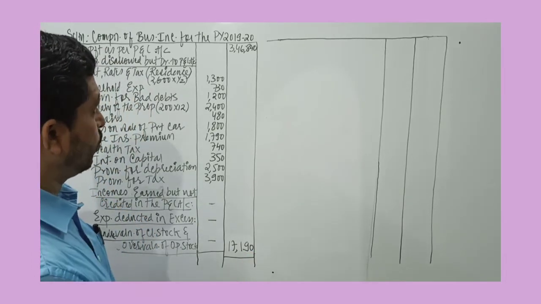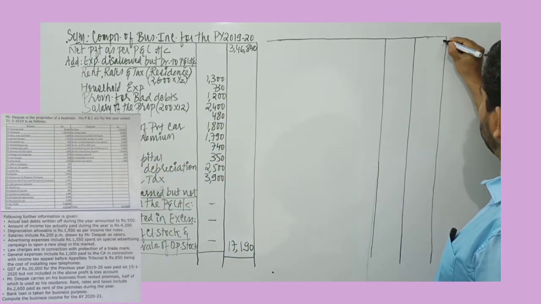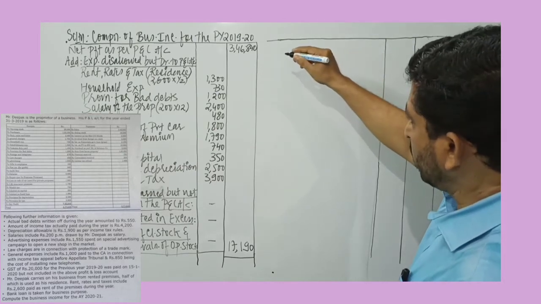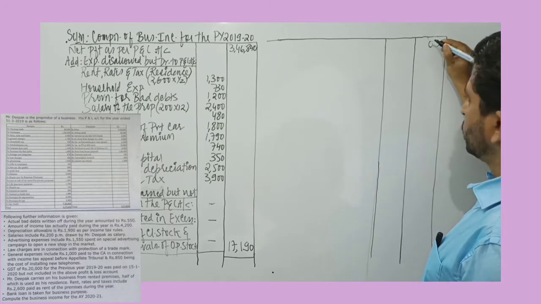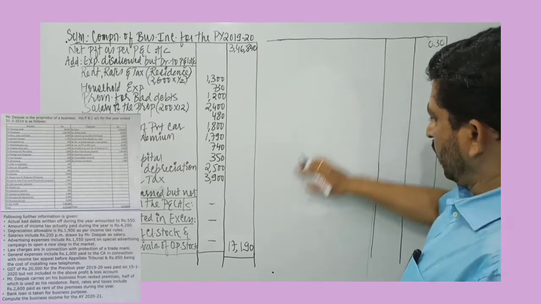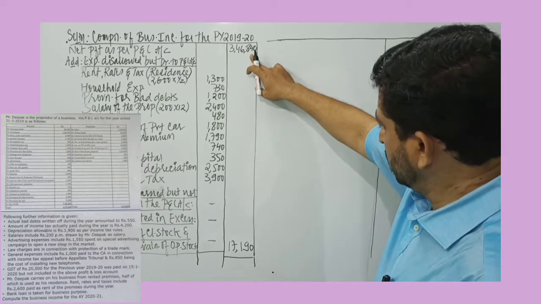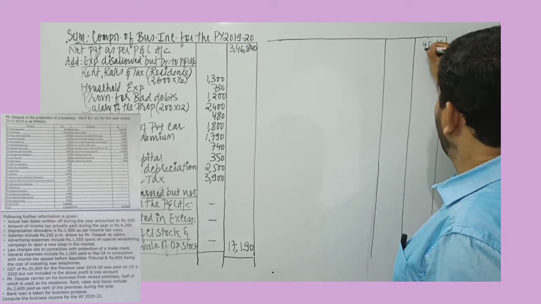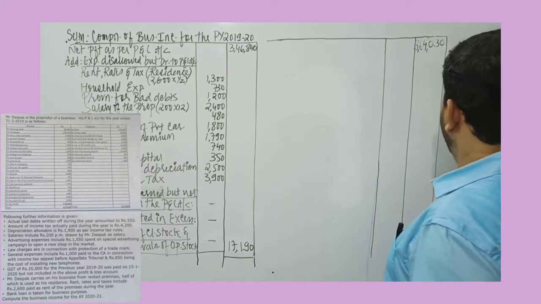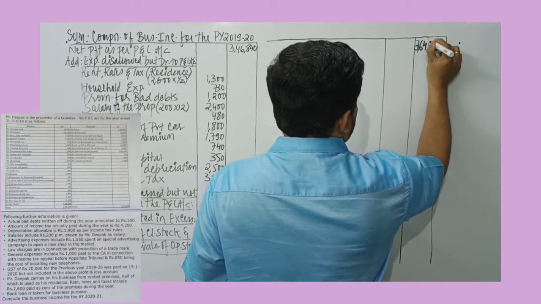17,190. So we'll add it to 3,46,840. So when you add, we get 3,64,030.